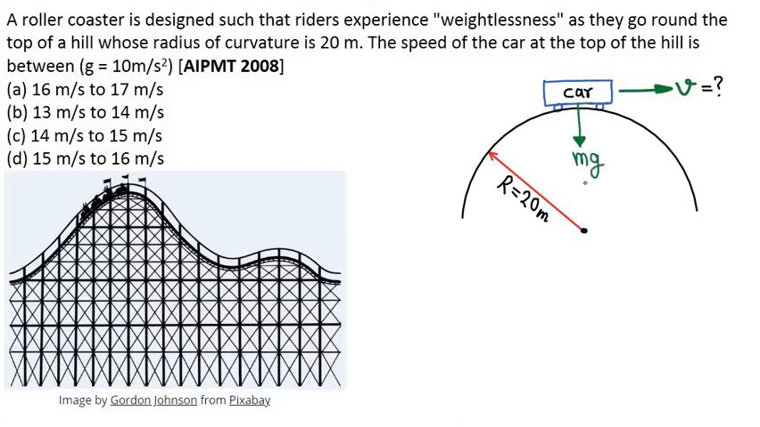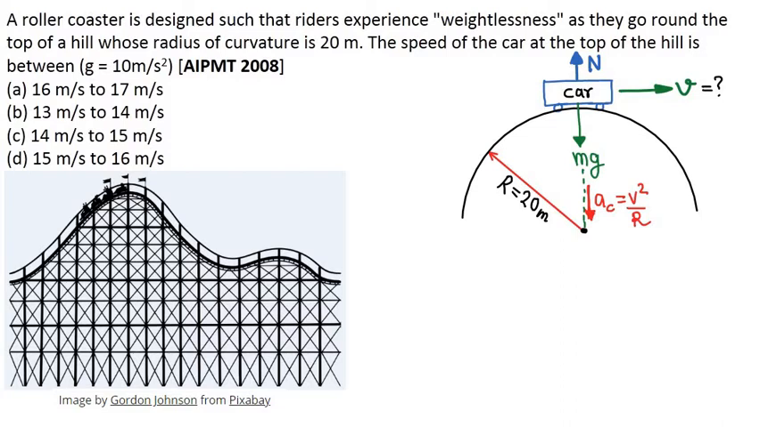Gravitational force mg acts downwards toward the center of the circle, and normal reaction will be acting in the upward direction. And because it is moving on a circle, due to its motion on this circle, the car will experience a centripetal force whose direction will be toward the center of the circle. This is our centripetal acceleration, which is equal to v square by r.